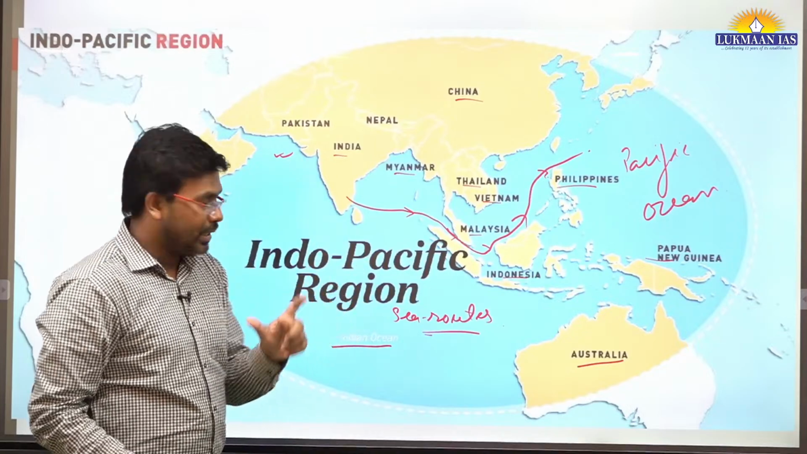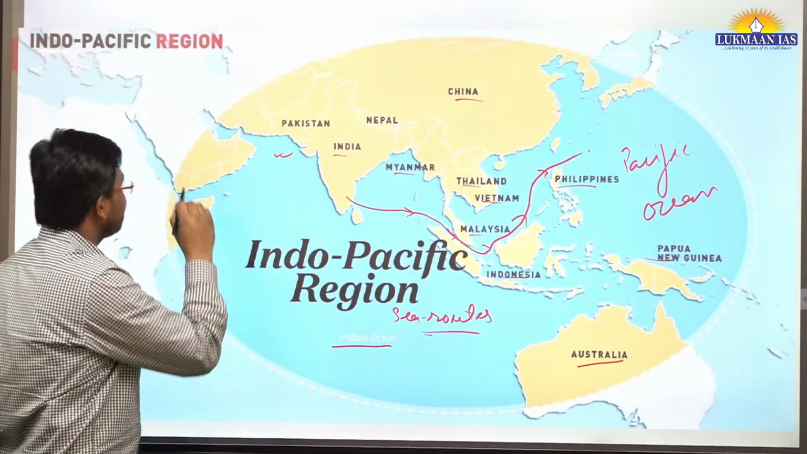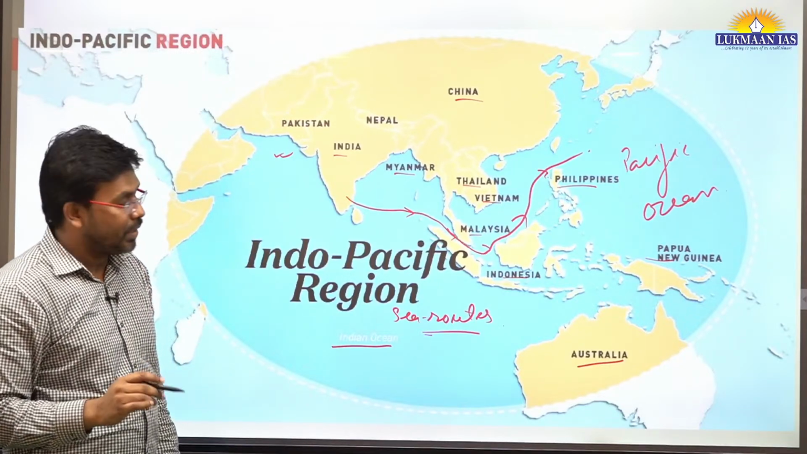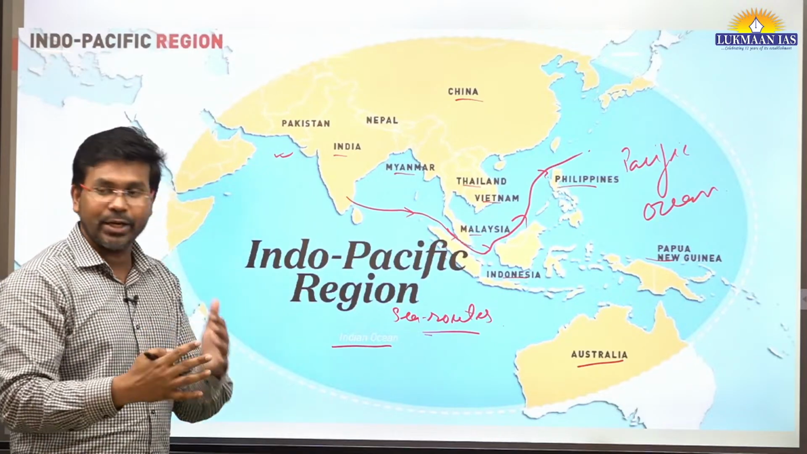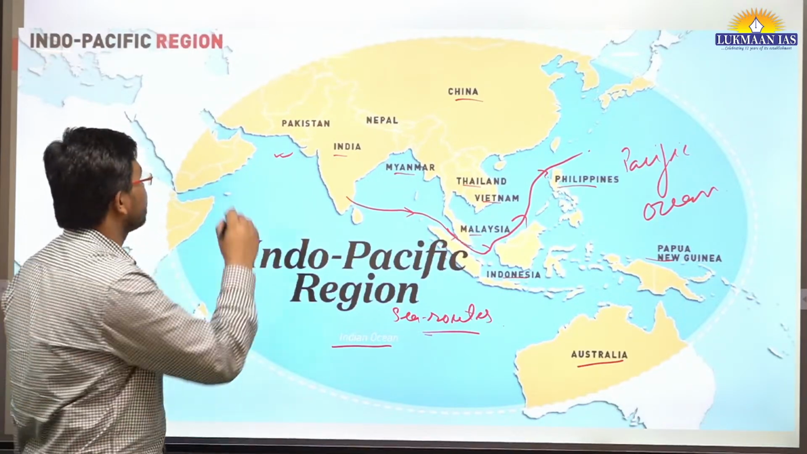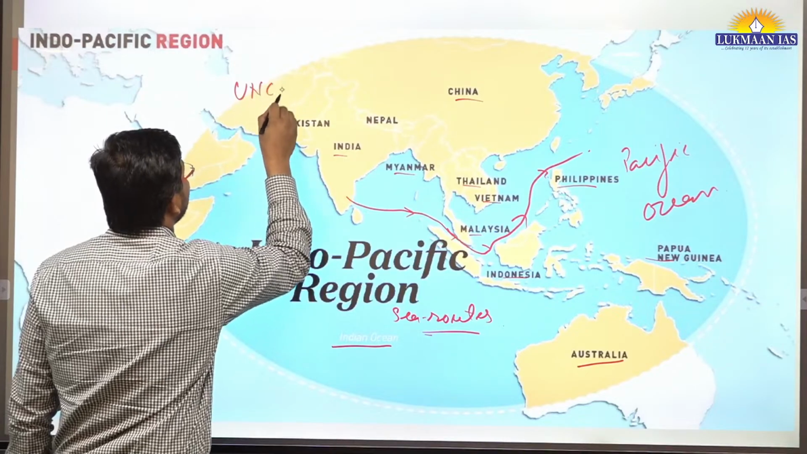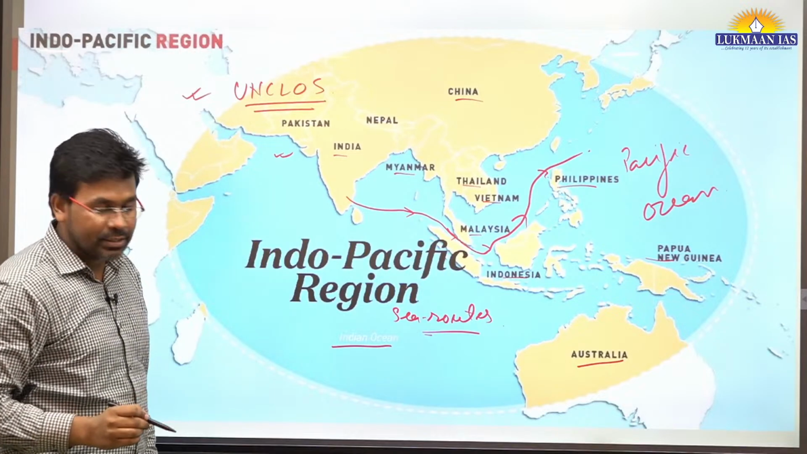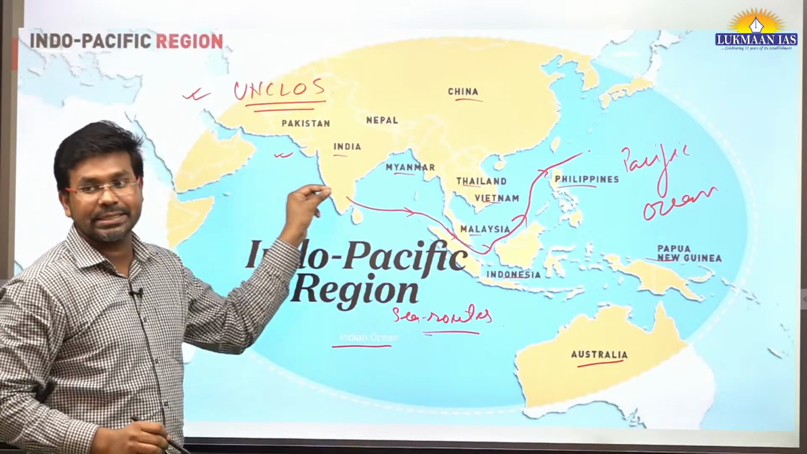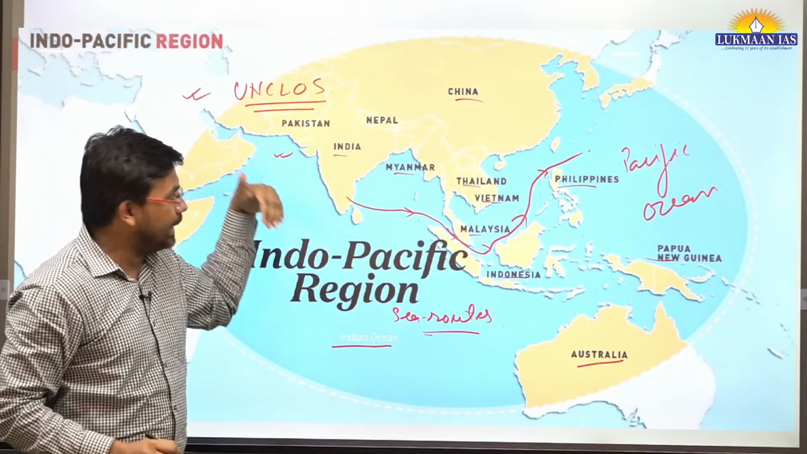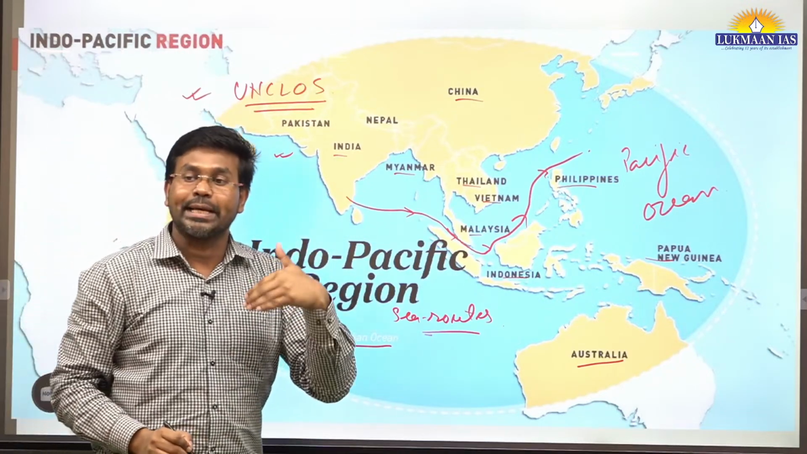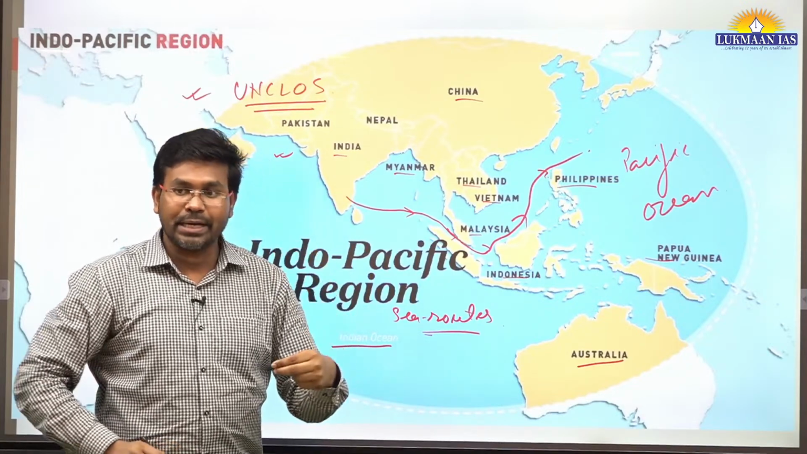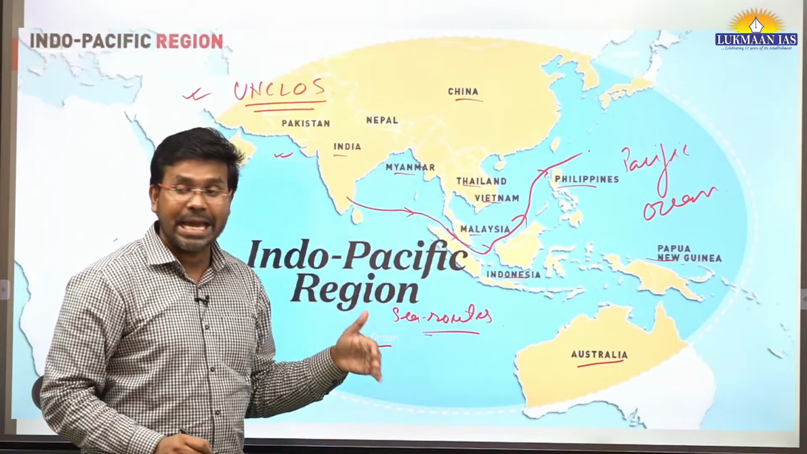And that's why there is a treaty that exists. No, the Indo-Pacific Treaty is something else, but related to the ocean, we have UNCLOS, the United Nations Convention on the Law of the Sea. UNCLOS talks about the rights of coastal states on the waters, and it also demarcates waters into territorial water, exclusive economic zone, and high seas and all.